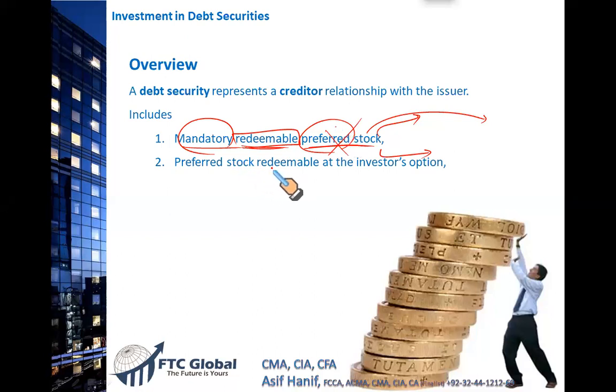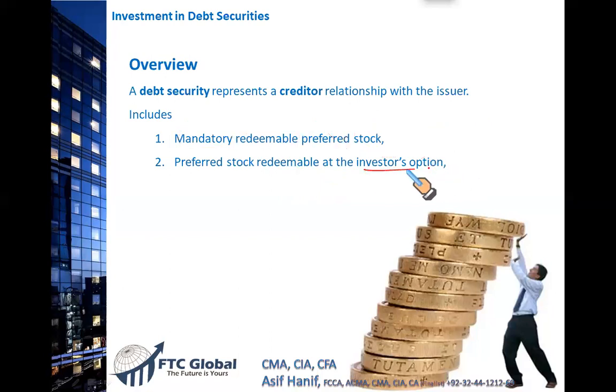Preferred stock that is redeemable at the investor's option. Now, I would like to spend a few minutes on this. Such preferred stocks are called callable preferred stock. Those investors who bought these stocks can, after a certain period of time, maybe the time limit is given as 5 years, when the 5 years are over, the holder has the option to take these preferred stock back and put it in front of the company and just ask them for their money.